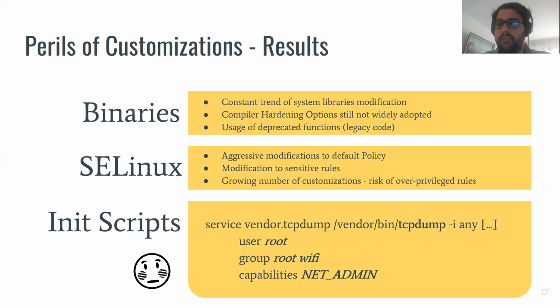This opens, of course, a problem for privacy, because all the network traffic that is read by tcpdump can then be exfiltrated. But we also analyzed how this might add a security issue, because for some of these ROMs, we identified that the version of tcpdump was affected by public CVEs, and public proofs of concept were also available. We were able to test one particular version of tcpdump with the public proof of concept, and we were actually able to replicate the crash.